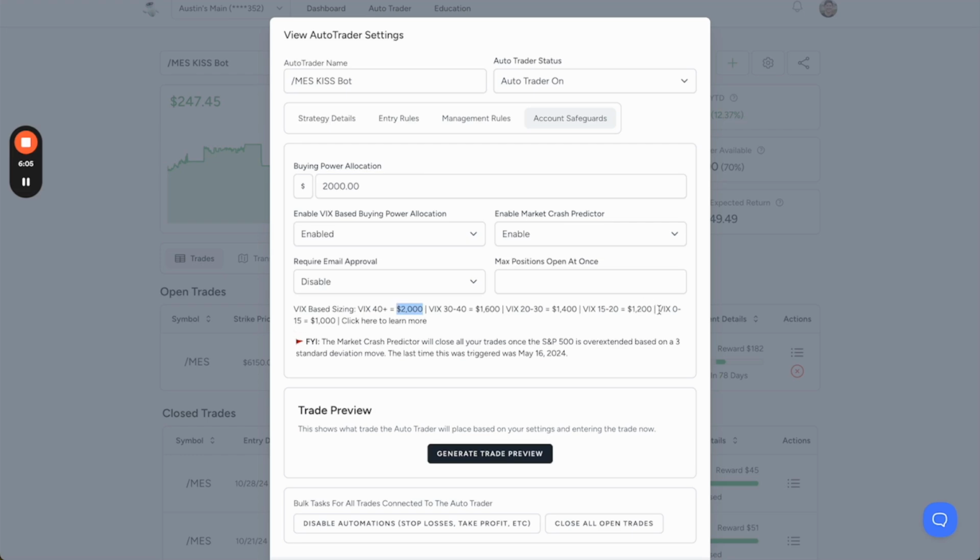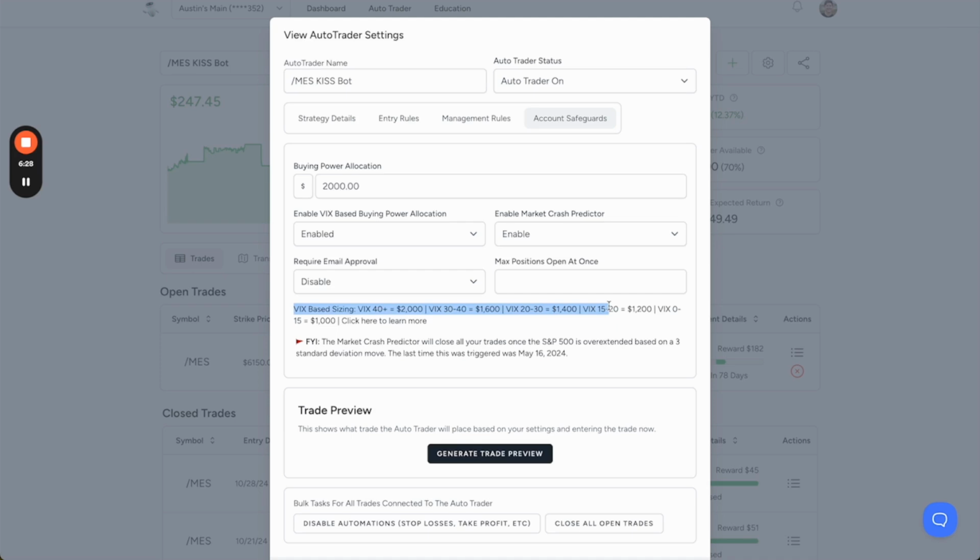If VIX is low, we'll only allow it to use 1,000. If VIX is somewhere in between, we'll change the sizing. Just like that, with one click, we can change our position sizing purely based on what the volatility is doing. And this way, we now know that whether volatility is low or high, our account is sized correctly for it.